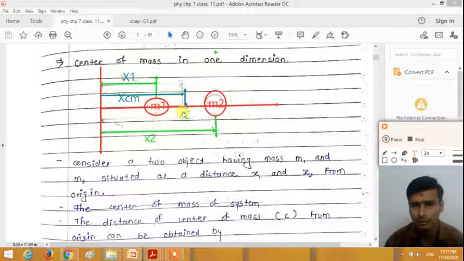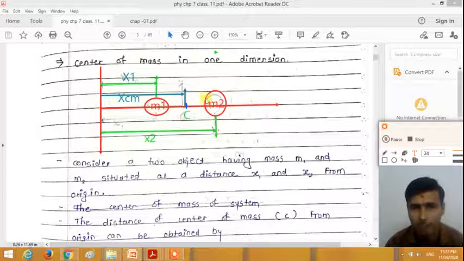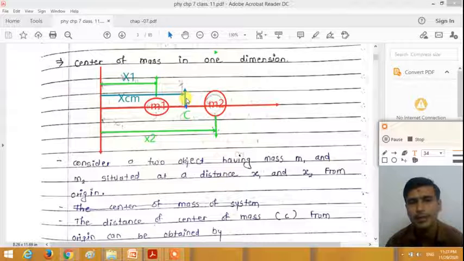So center of mass is a point in the system of these two objects at which mass of both the objects is concentrated at that point. So we need to find the distance of the center of mass from the origin. Like this, the center of mass is located at this point. So here we need to find the distance from the origin to the point C, right?